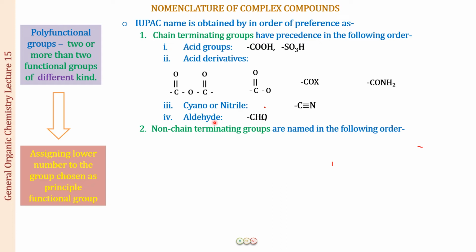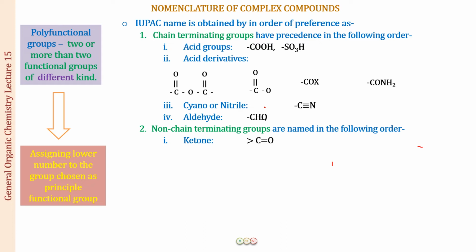We have a non-chain terminating group which also has a carbon bonded to oxygen. Which is that? That is the ketone, right? So instead of this H, we have just what? We have an alkyl group attached. So the ketone, this is a non-chain terminating group. This also has a bond value of 2, right?